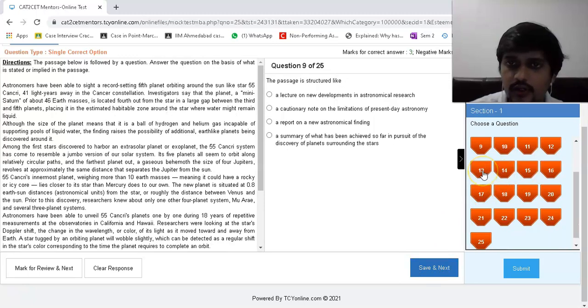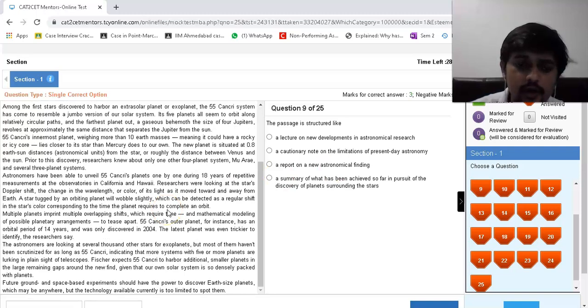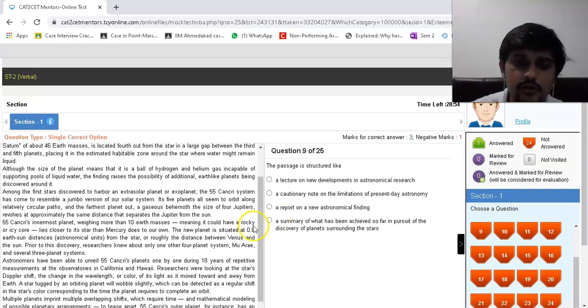Ninth is the other one, which I considered to be, what is the time? Okay, 29. Let's go. Passage is likely to be structured: a lecture on new development in astronomical research? No. A cautionary note on limitations of present day astronomy? No, it doesn't have that flow, because it only gets a little, not even cautionary. It's just his theory about what the limitation is. It's not a cautionary note, right?